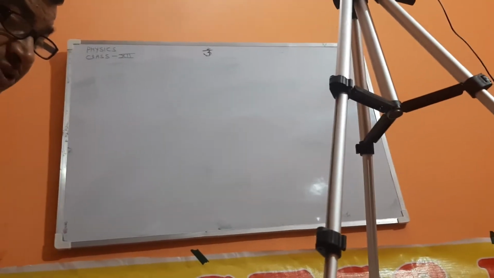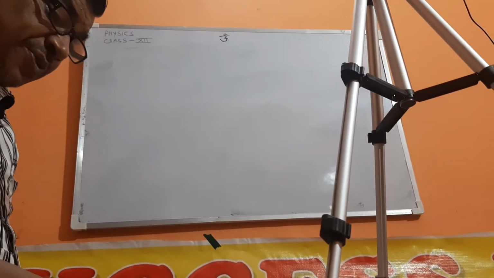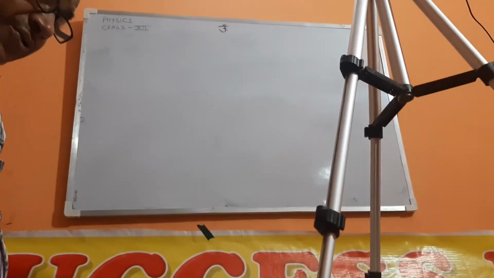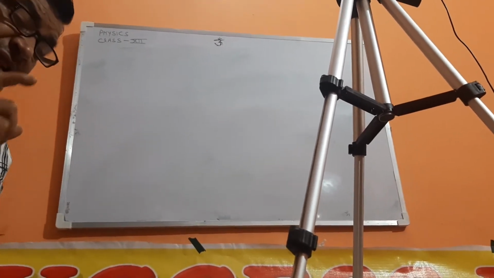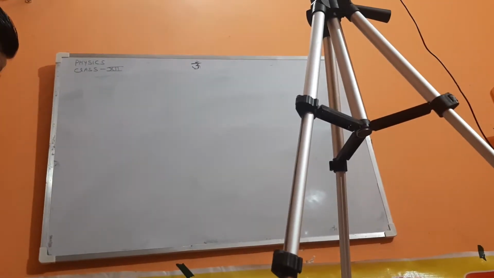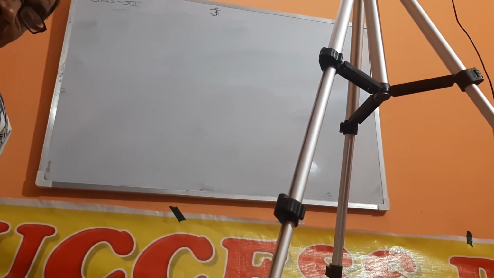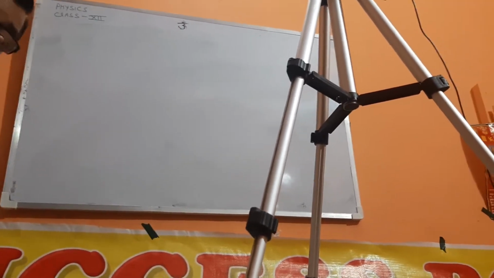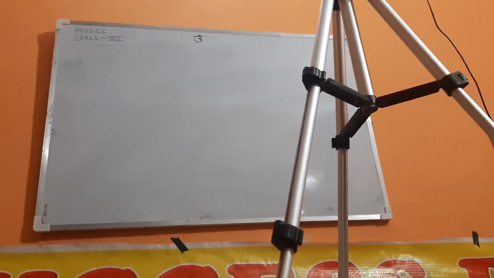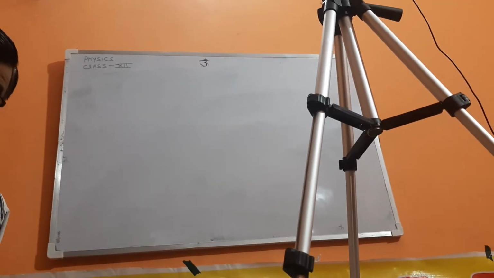Now the 11th question is the ratio of specific charge of an alpha particle to proton. What is the formula for specific charge? Alpha particle 4, proton 1. No, that is charge. Here the term is specific charge. So specific charge is always given by charge by mass. Always remember this formula.